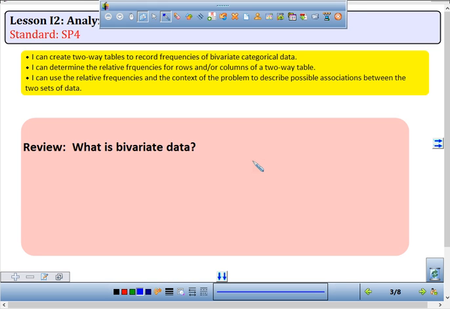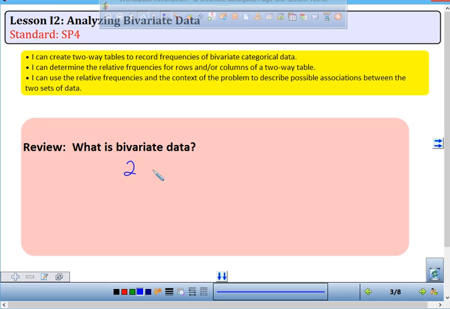Because the prefix of bi means two. Okay, so two variables. We're going to compare two variables. And guess what? Today, all we are looking at is bivariate data. So all the data we look at today is going to have what? Two different things that we're going to compare. We're going to learn about these two different things. When you compare two different variables, pets and children, you're going to learn something about it.